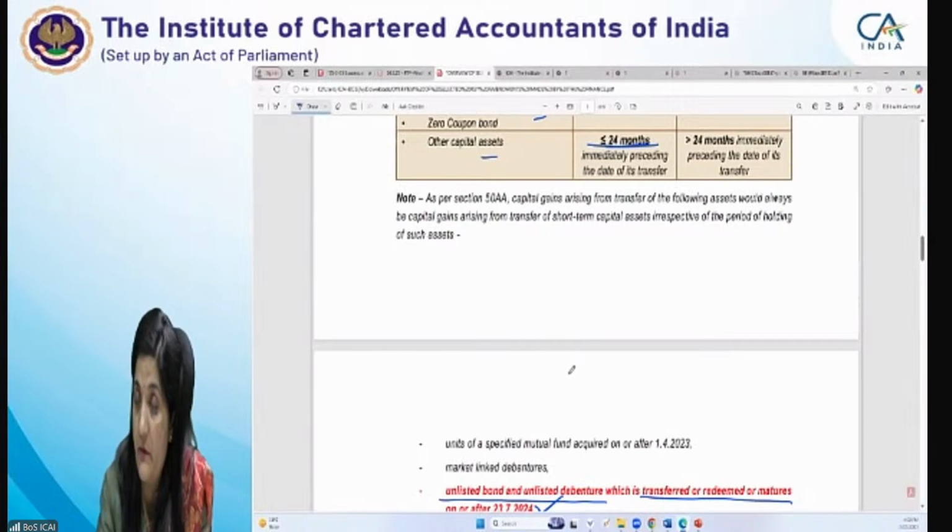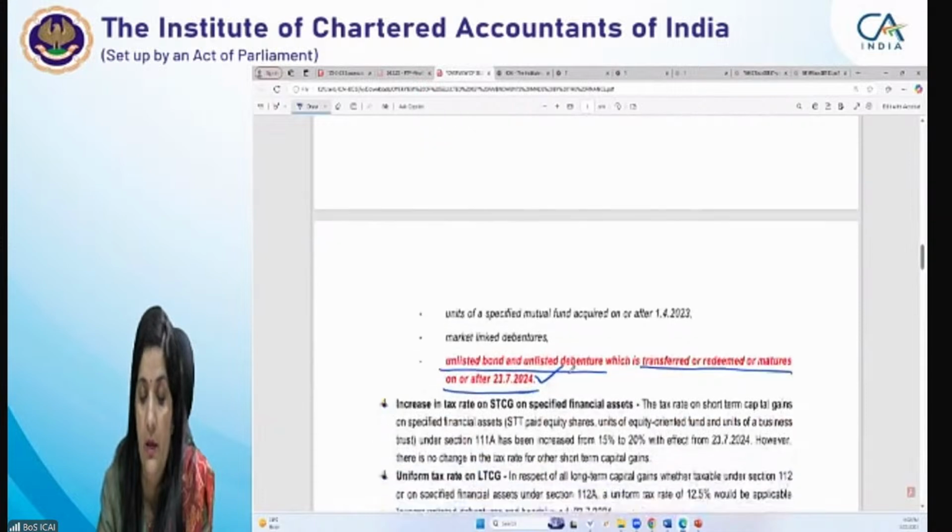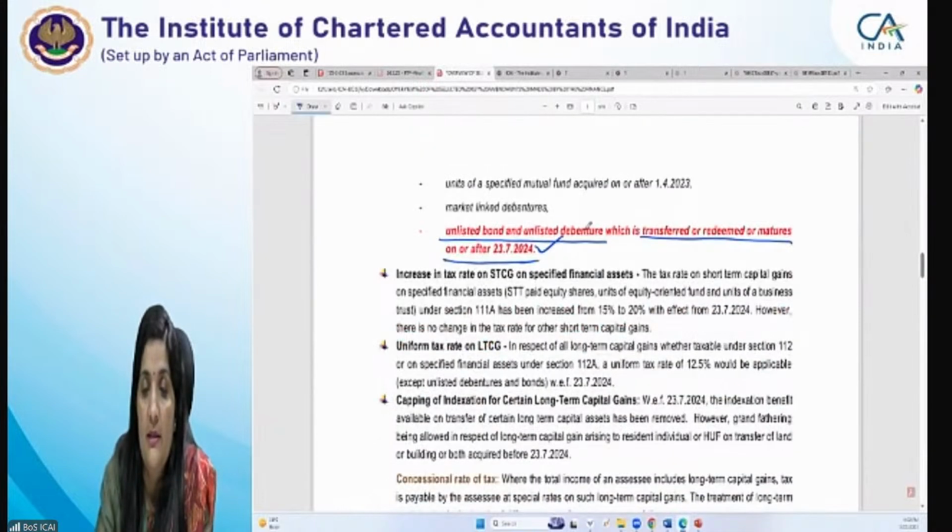Period of holding is very very important to determine what is the nature of the capital asset. It's long term or short term, because according to its category the tax rates are dependent, right? Apart from this period of holding, there is an increase in tax rate on STCG on specified financial assets, that is in 111A.